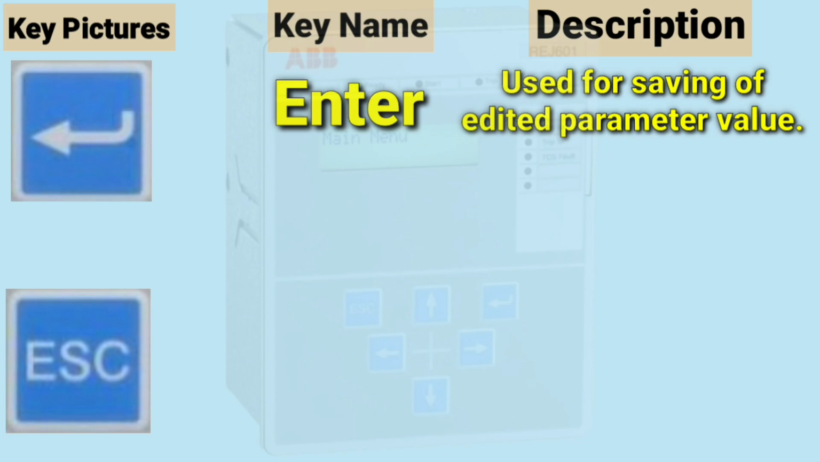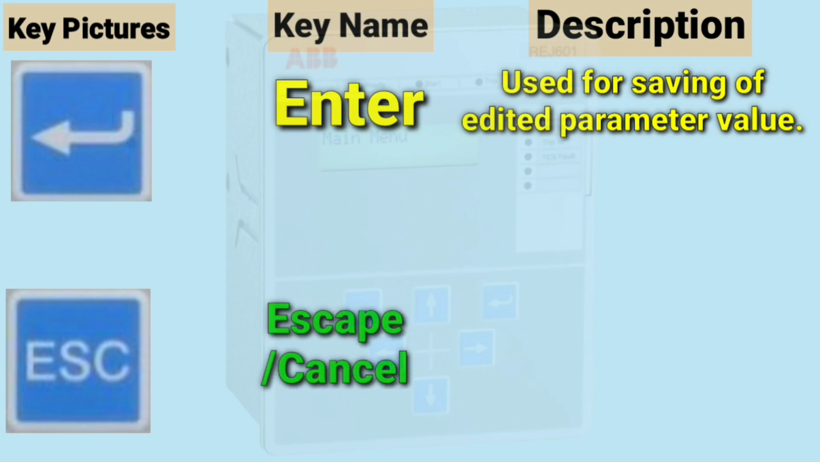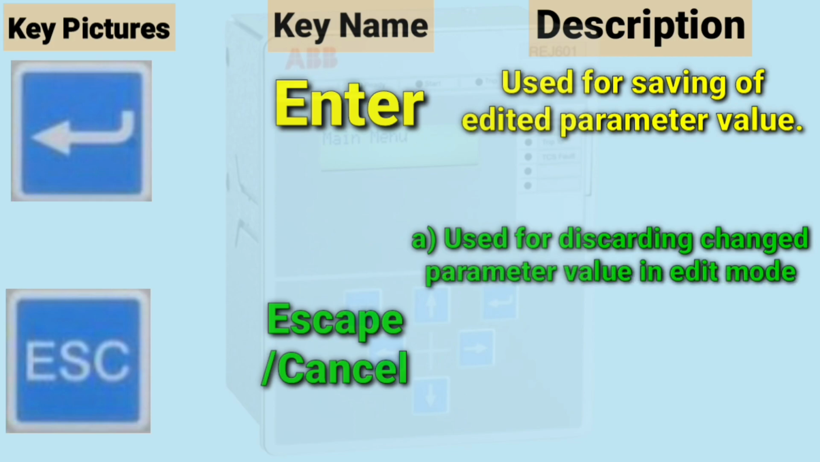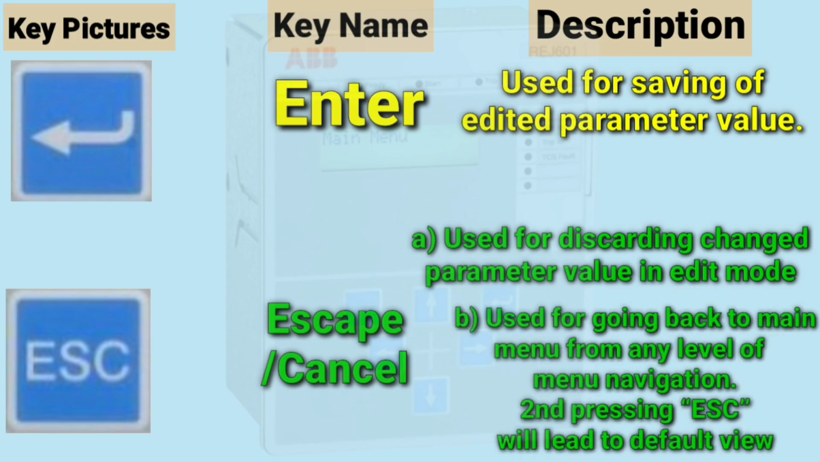This is the relay escape and cancel key. It is used for discarding the changed parameter value in edit mode. It is also used for going back to the main menu from any level of menu navigation. Pressing ESC a second time will lead to the default view.